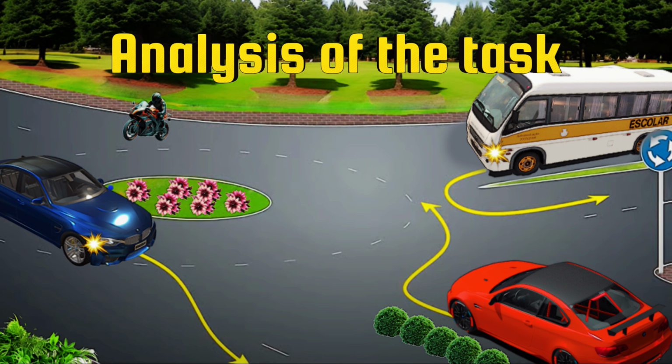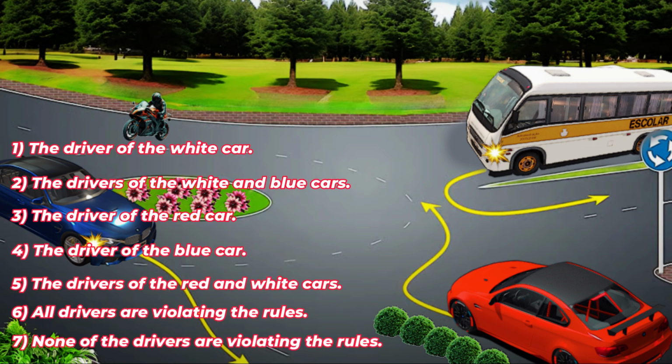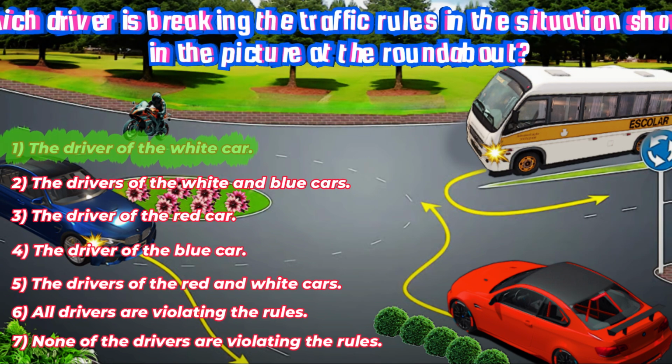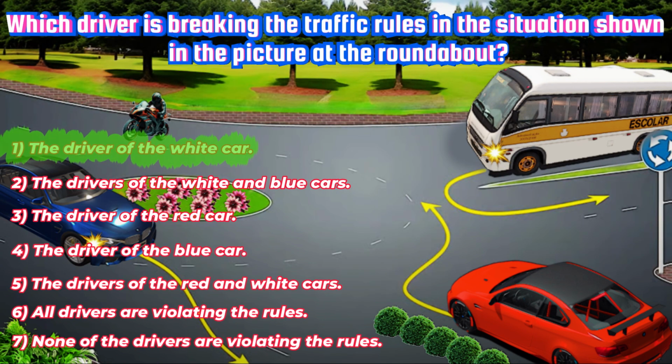The driver of the red car, entering the roundabout, intends to do the same. Let's read the traffic rules. Before turning right or left, including the direction of the main road, or making a U-turn, the driver must take the appropriate extreme position on the carriageway intended for traffic in that direction, except when turning in an intersection where roundabout traffic is organized. So, you can enter and exit a roundabout from any lane. Correct answer number 1, the driver of the white car.